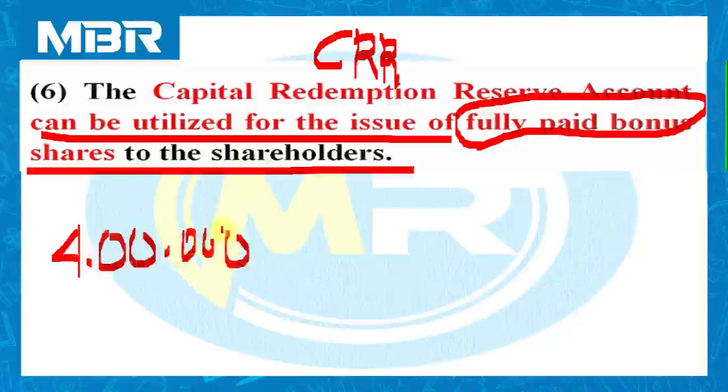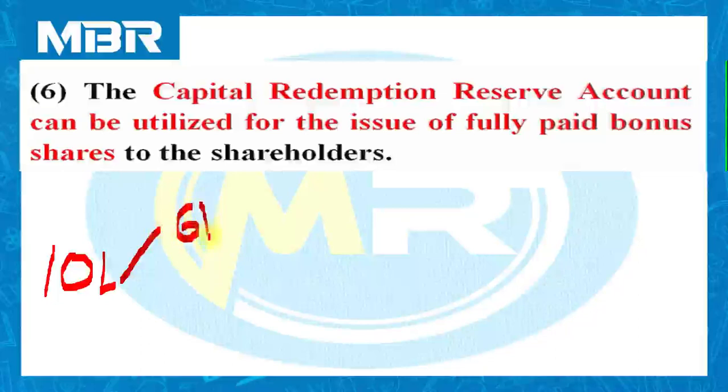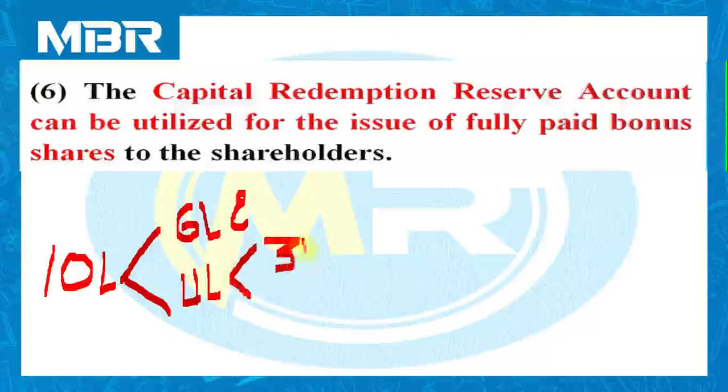If you recall the example discussed by me, let me discuss this example again. We were in need of total rupees 10 lakhs. We have collected 6 lakhs rupees by issuing new equity shares, and we have collected rupees 4 lakhs using general reserve for 3 lakhs and profit and loss account for 1 lakh.